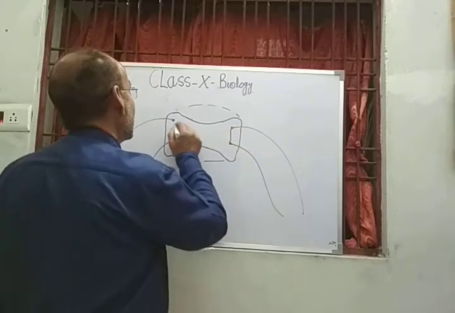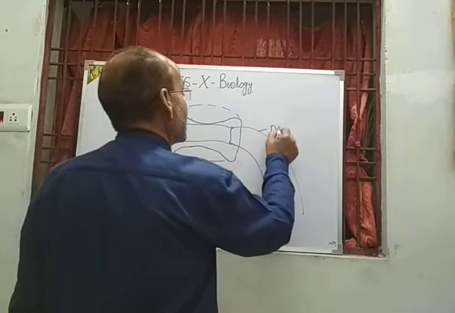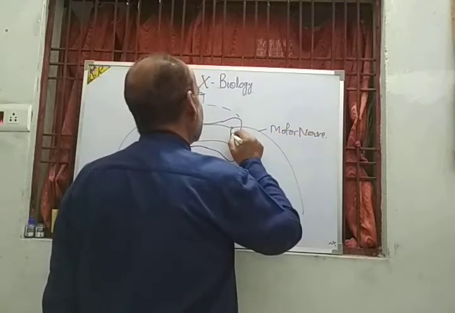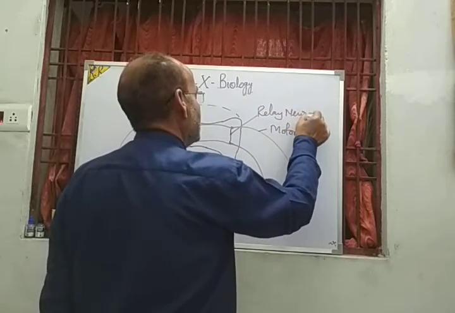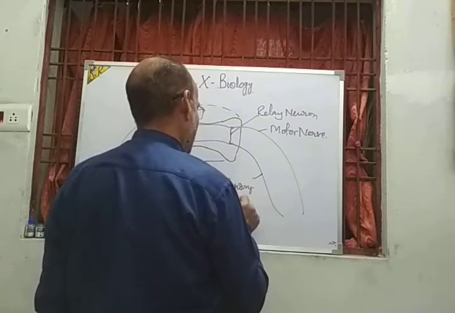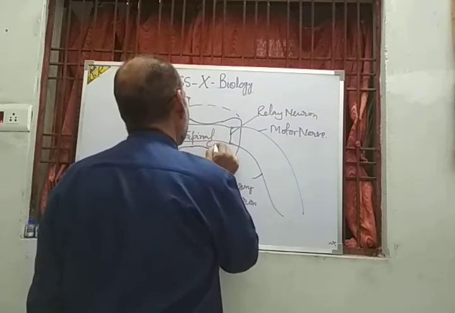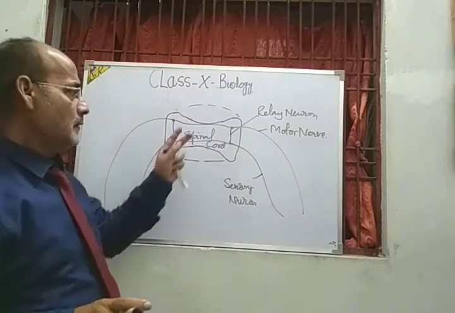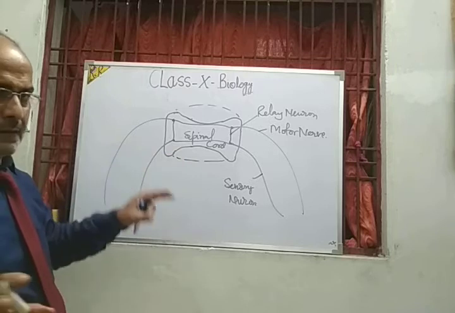And here is the relay neuron. This is the motor neuron, this is the relay neuron, and this is the sensory neuron. This is the spinal cord. So my dear students, this is the outline diagram of the structure of the relay neuron, sensory neuron and motor neuron that arise from the spinal cord.